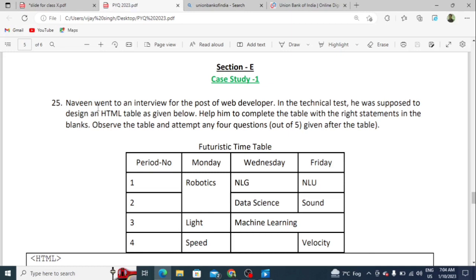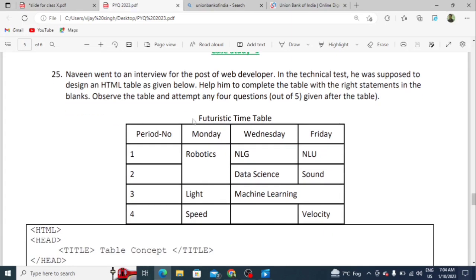Help him to complete the table with the right statement in the blanks. Observe the table and attempt any 4 questions out of the 5 given after the table. Students, this is the table name, and this is the row: first, second, third, fourth, and fifth.